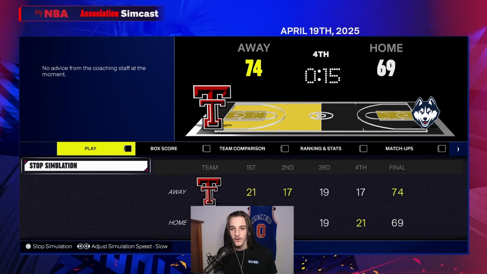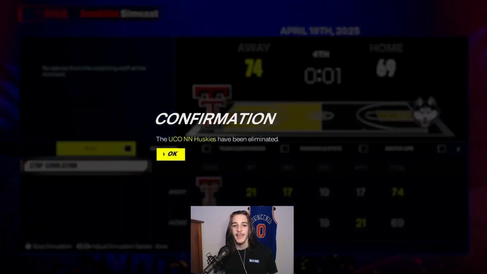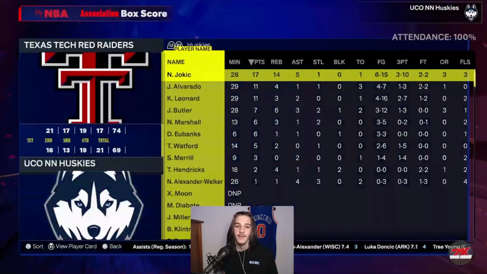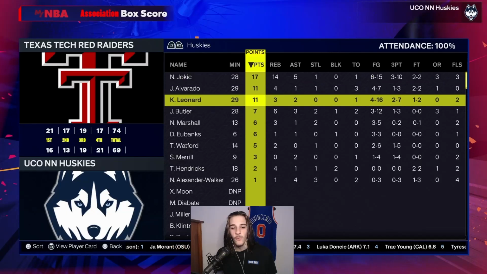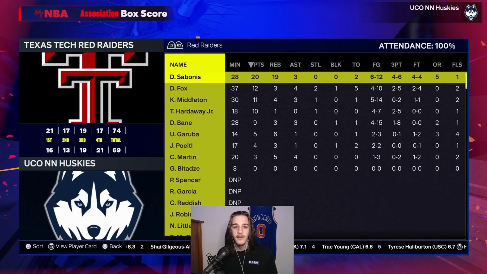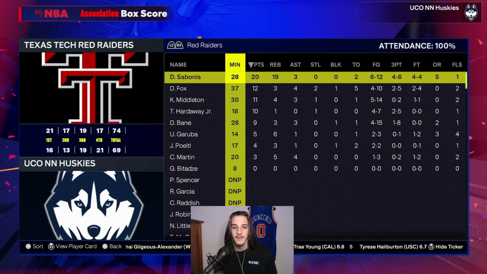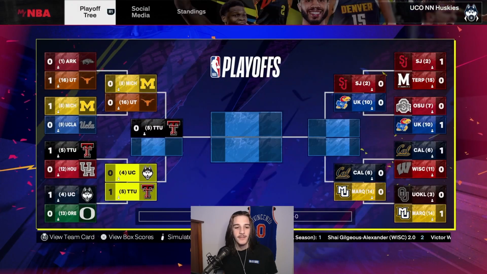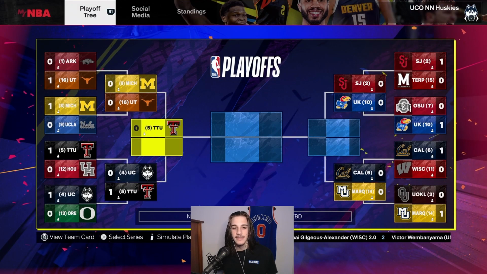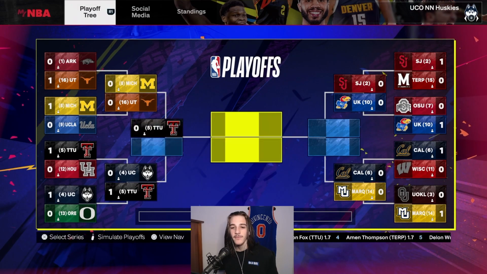Texas Tech scores. And they will beat UConn. The Jokic, Kawhi, and Jimmy Butler team goes down to Sabonis and De'Aaron Fox. Sabonis with 20 points and 19 rebounds to get the win for Texas Tech. And they will be the first team in the Final Four.